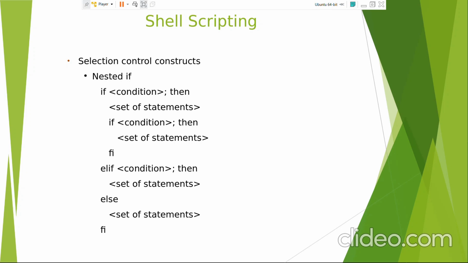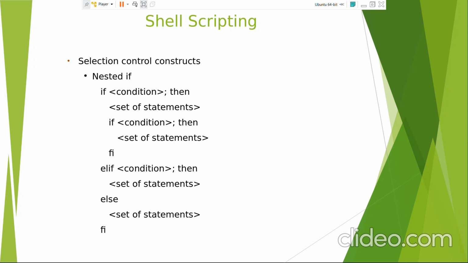The outer if condition we can consider as a primary if condition, the primary condition getting evaluated, and the inner if condition we can take as a secondary if condition. If the primary if condition is satisfied, then only the secondary if condition would be evaluated. If the primary condition itself is not satisfied, then the secondary if condition will not get evaluated. So that is the thing.